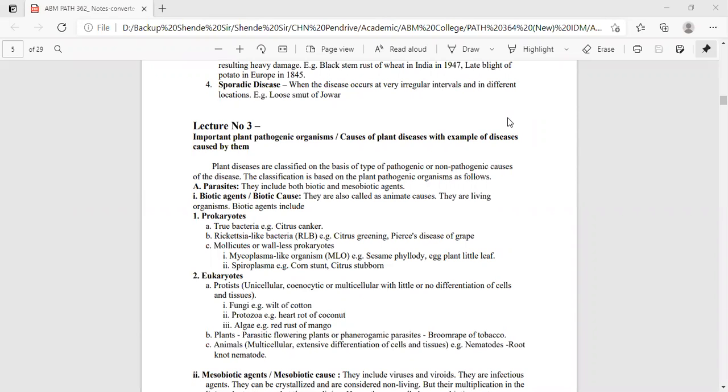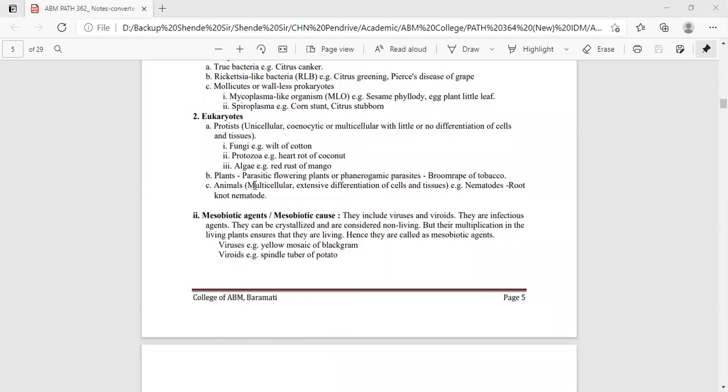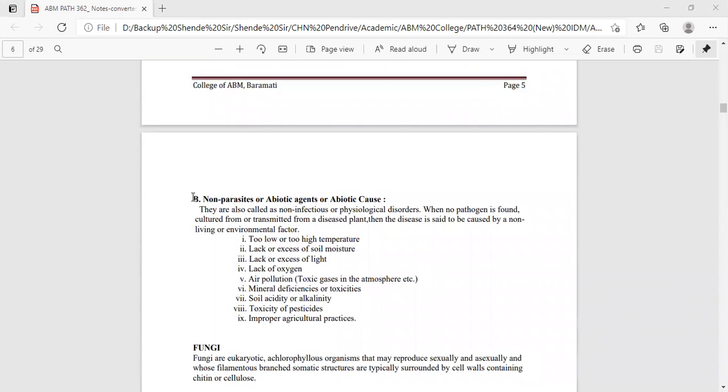The classification is based on the plant pathogenic organism as follows. Particularly, there are three types: parasites, in which we can include the biotic agents. They include both biotic and mesobiotic agents in the case of the parasites. And the second is non-parasitic or abiotic agents, or abiotic causes.